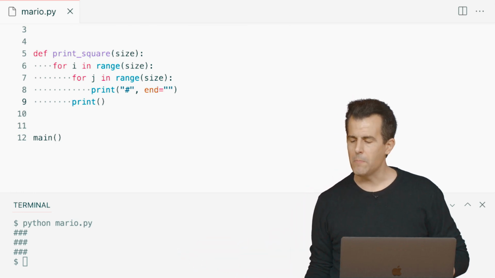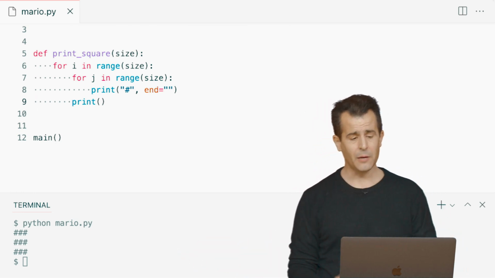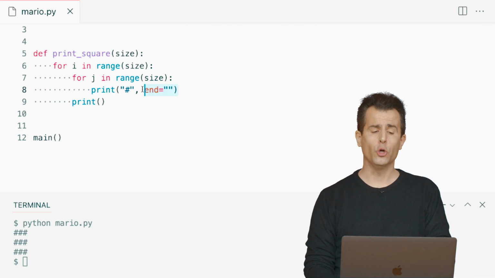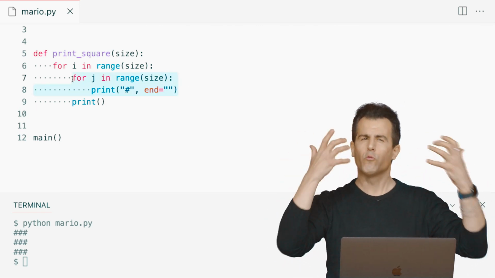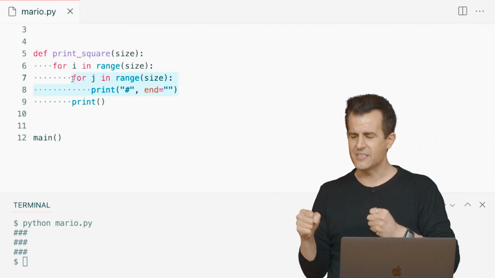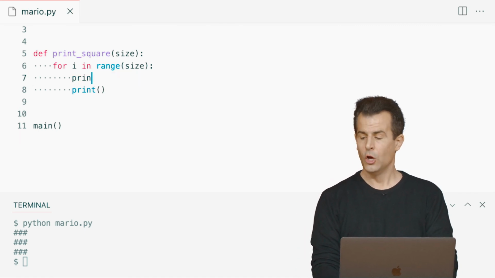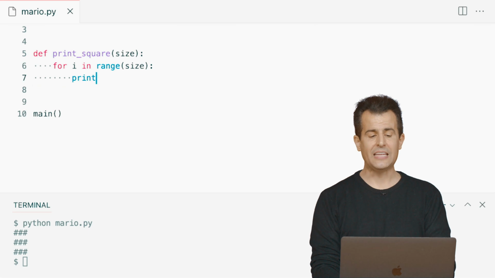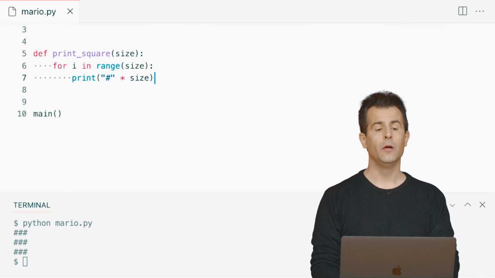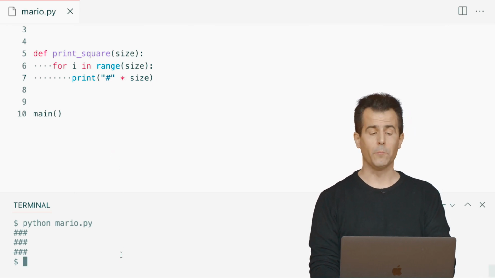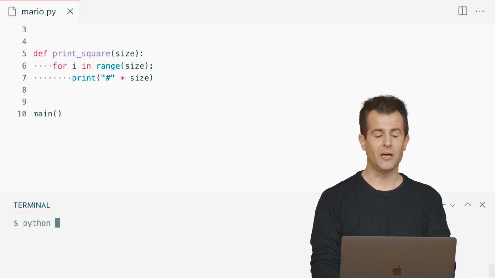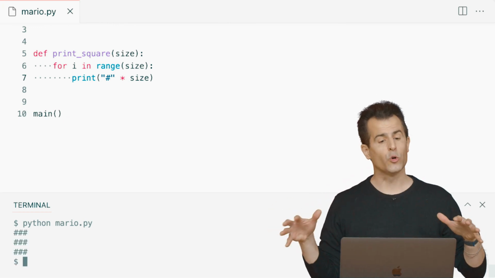And let me propose that we maybe do this. Let me propose that, you know what, this inner loop, especially if you're having trouble wrapping your mind around one loop inside of another loop, you don't strictly need it. What if we do this trick again? What if we print out inside of the outer loop and only loop each of those hashes times the number of times we want them? We draw inspiration from an earlier approach, and we run python of mario.py, same result.